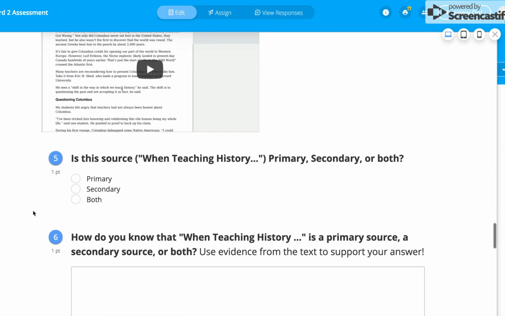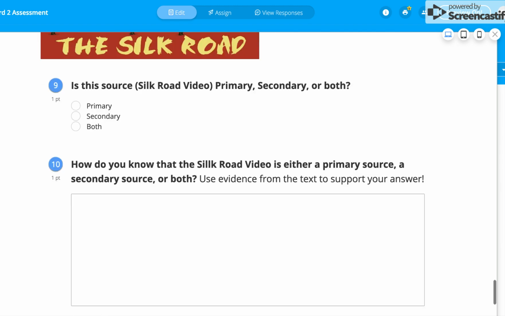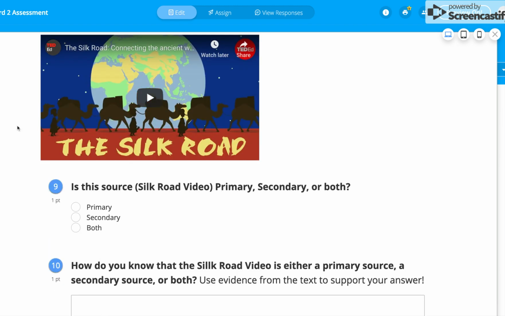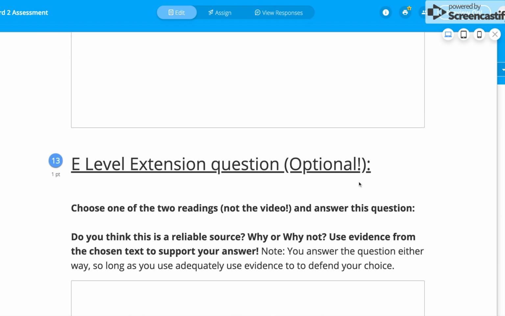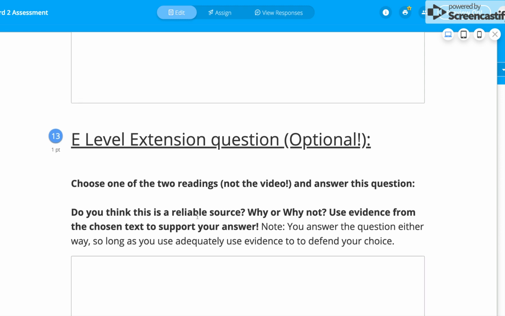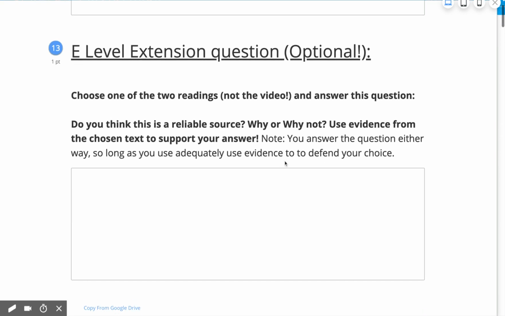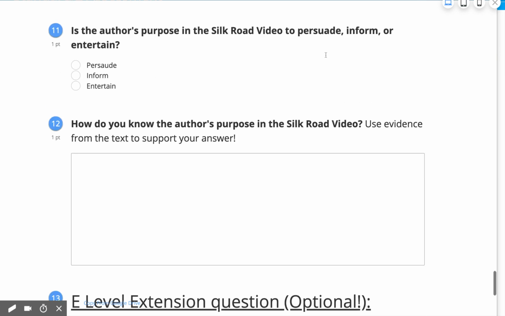Okay. Then you have another document. There's 3 pages of that one. It's a little longer. Make sure you read the whole thing. And then there's a video. The questions are the same across the board. And then if you are interested in doing it, you don't have to, but there is an E-level extension question, and that's going to be about reliability. So that video that you just watched, an Edpuzzle about reliability. Okay, this is optional. You only have to answer this if you want an E.